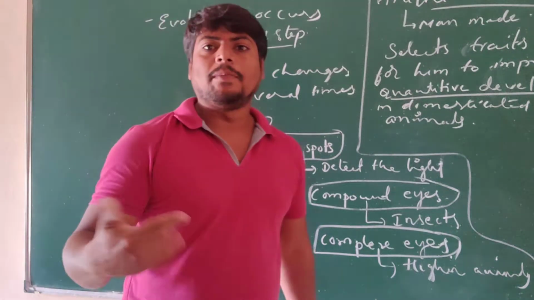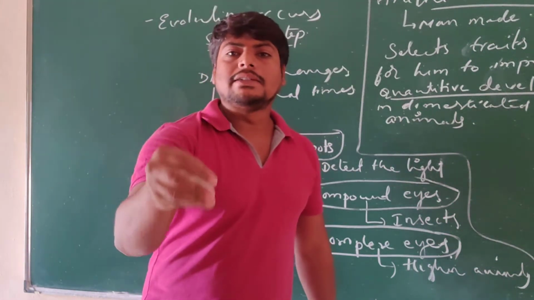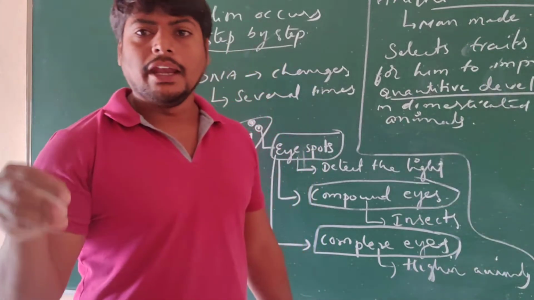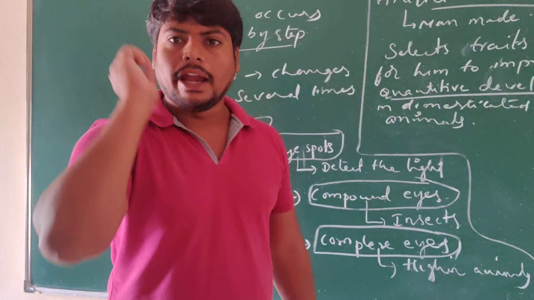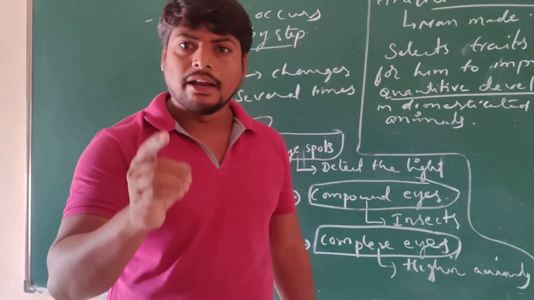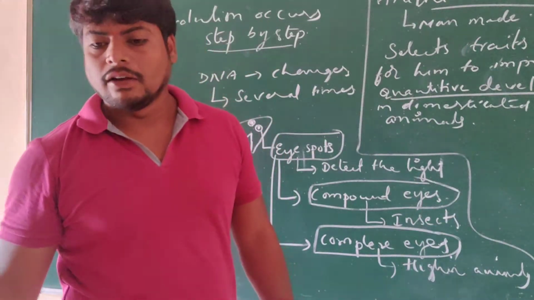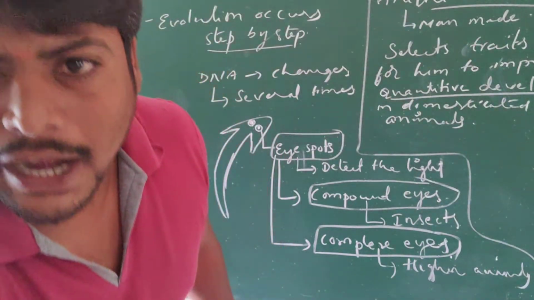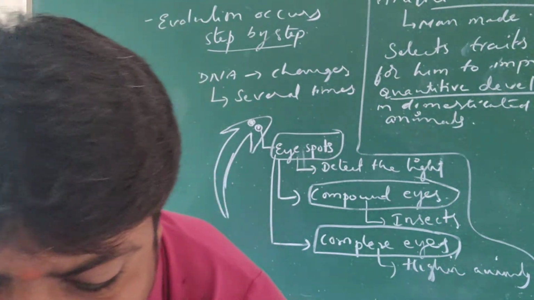In selected plants and animals, he selected some desired characters. These desired characters were developed in domesticated plants as well as animals. This kind of selection was made by man, so it is called artificial selection.